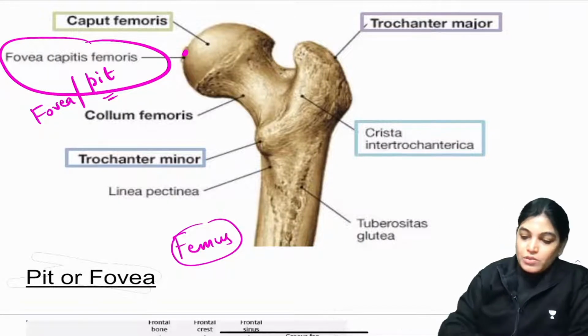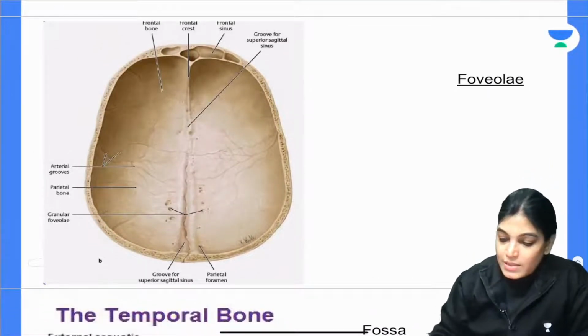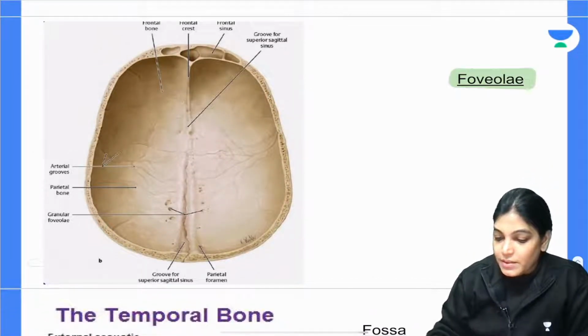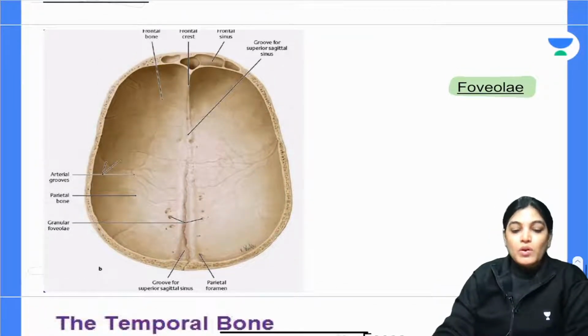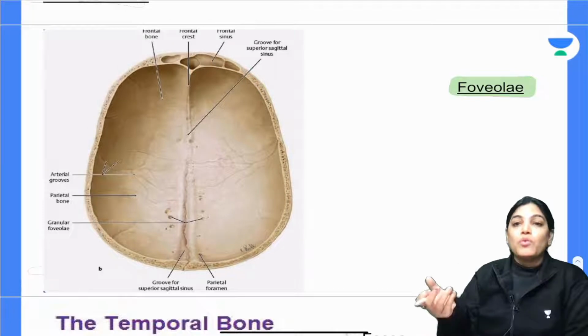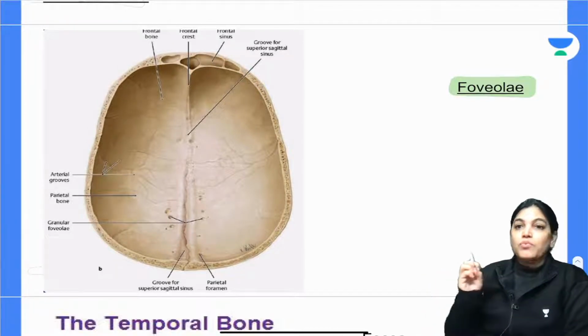We have also got another term, which is called foveolae. The word foveolae means a very minute fovea. Just now we talked about pit or fovea.